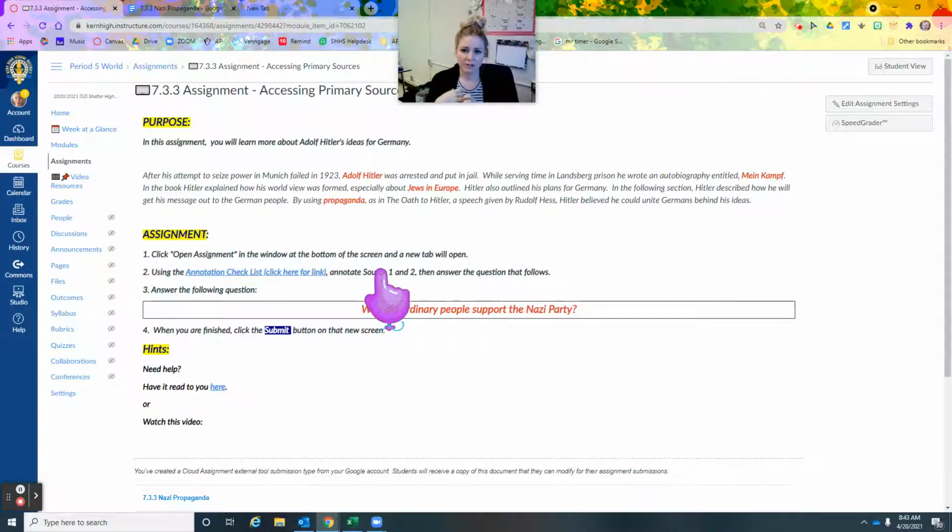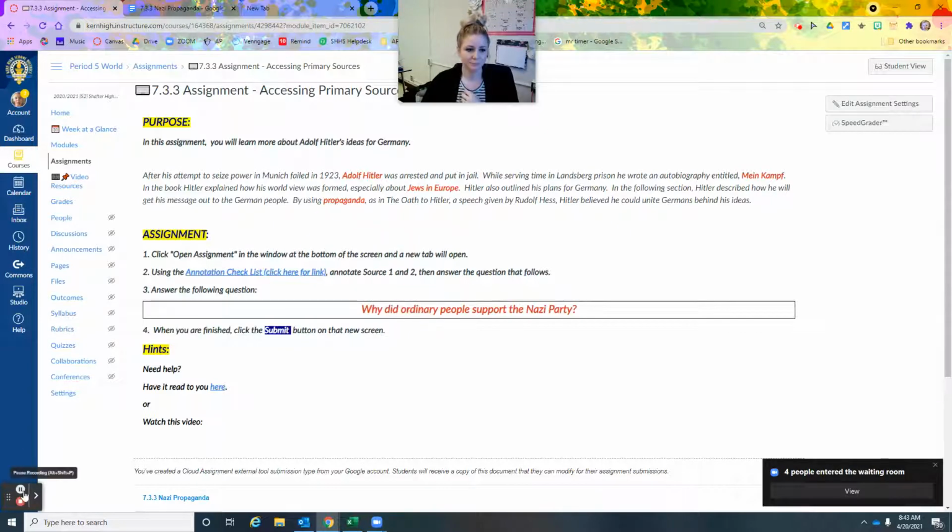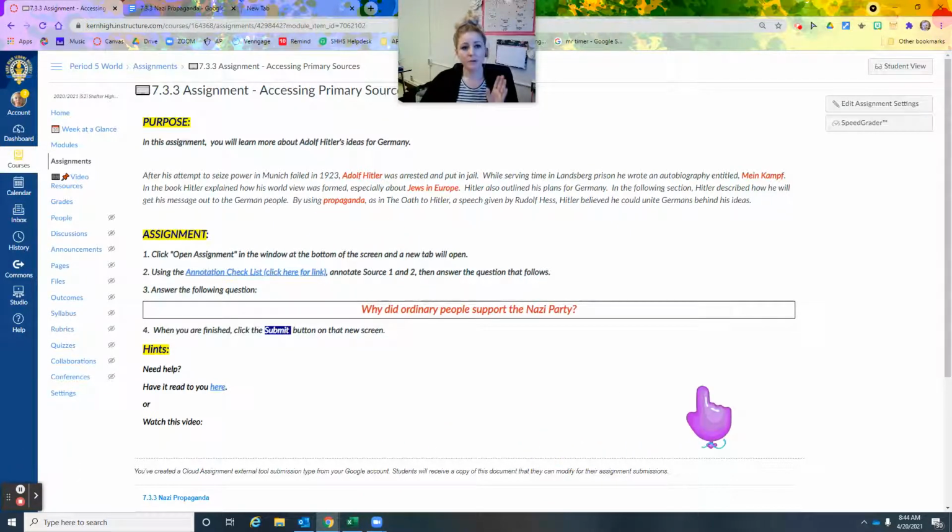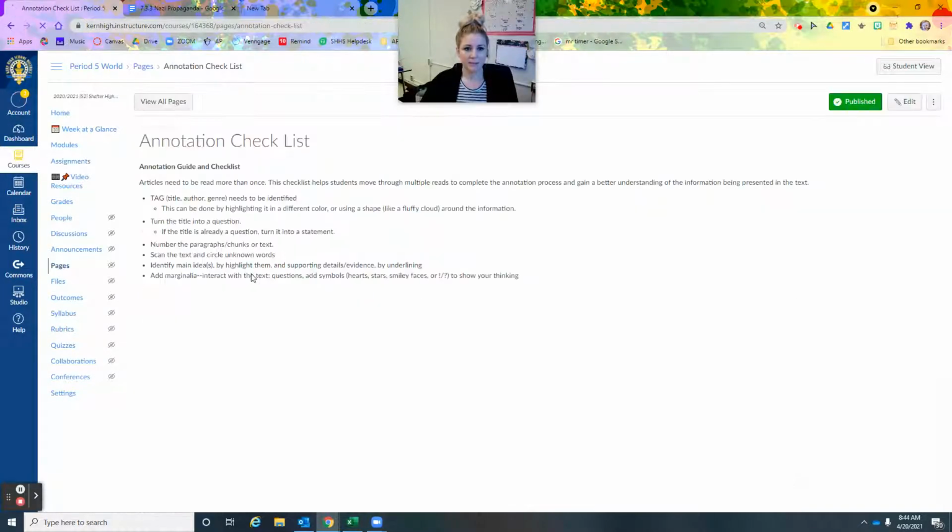In the following section, Hitler described how he will get his message out to the German people by using propaganda, as in the Oath to Hitler, a speech given by Rudolf Hess. Hitler believed he could unite Germans behind his ideas. So we're going to look at the annotation checklist if you would like. It is supplied to you guys.